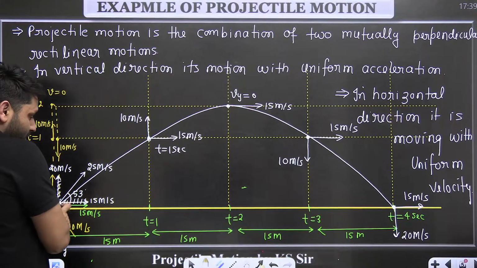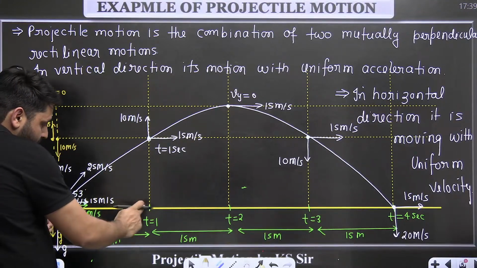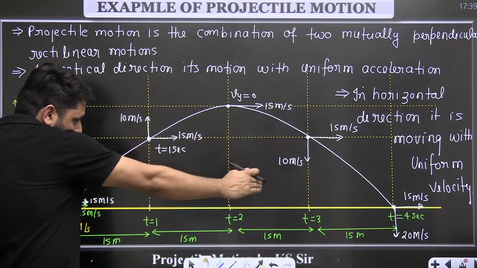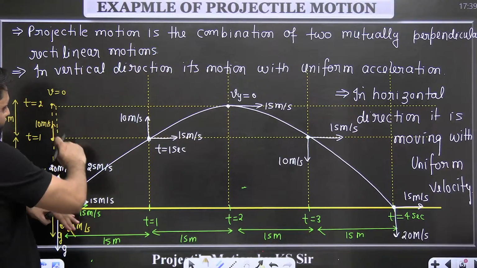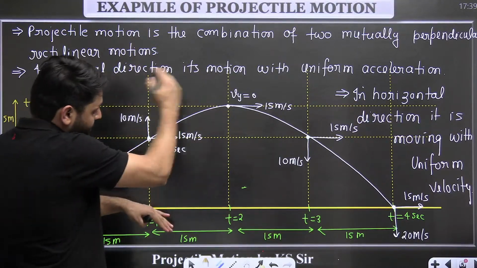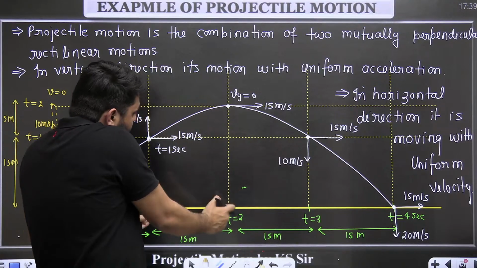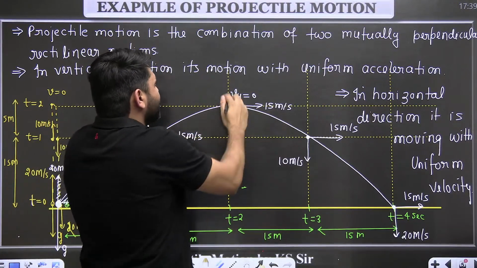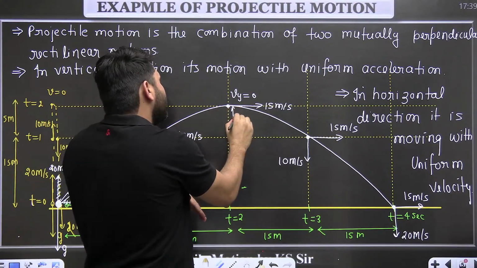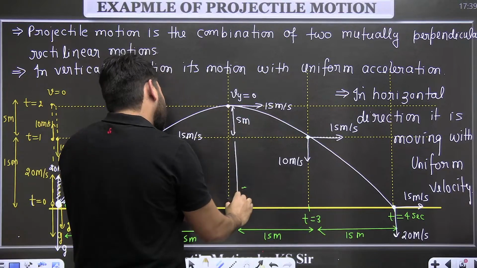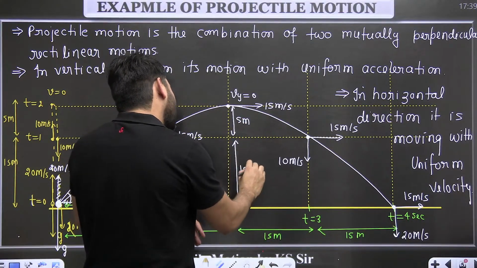The distance covered in 1 second in horizontal direction will be 15 meter, because in this direction it is moving with the constant velocity, but in this direction it is also 15 meter. But in the next 1 second, the distance traveled in this direction is 15 meter, but the distance traveled in this direction is only 5 meter. So this is 5 meter, this is 15 meter.